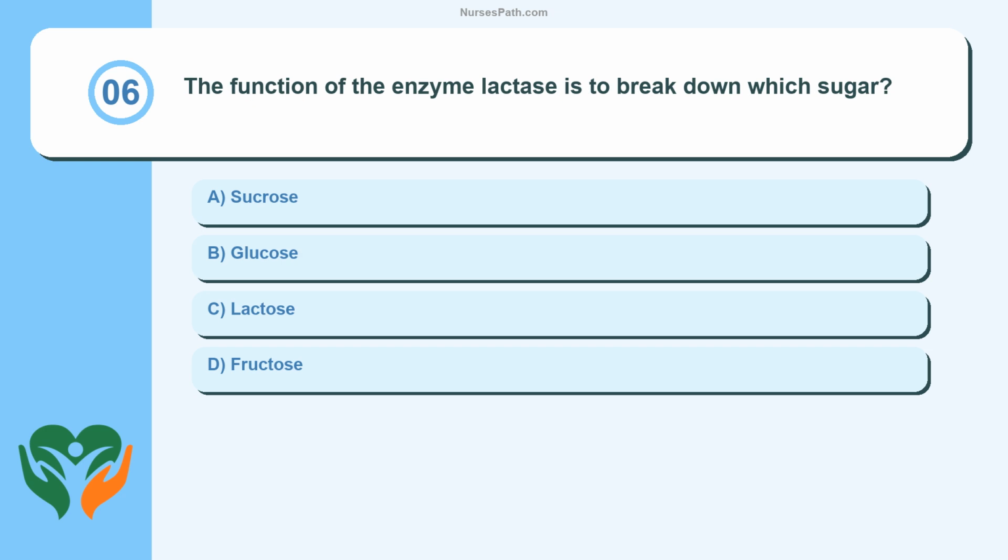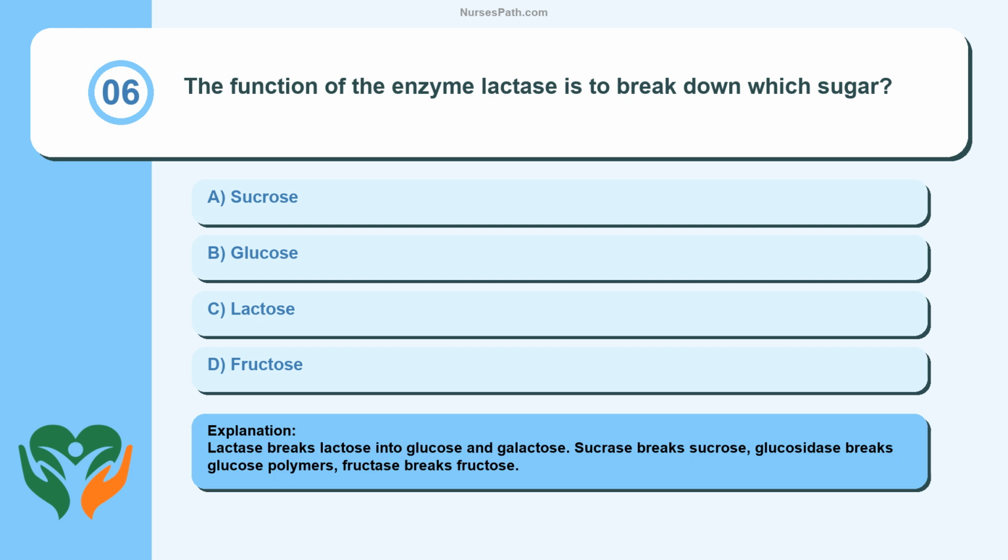Question 6. The function of the enzyme lactase is to break down which sugar? Sucrose, glucose, lactose, fructose. Lactase breaks lactose into glucose and galactose. Sucrase breaks sucrose, glucosidase breaks glucose polymers, fructase breaks fructose.